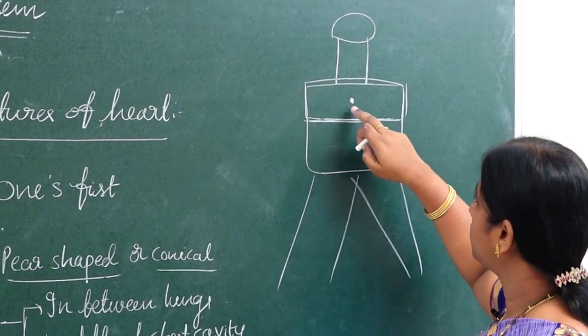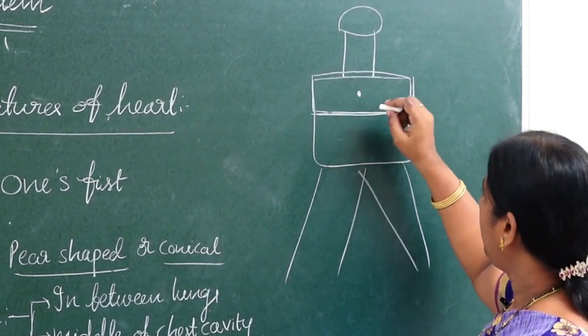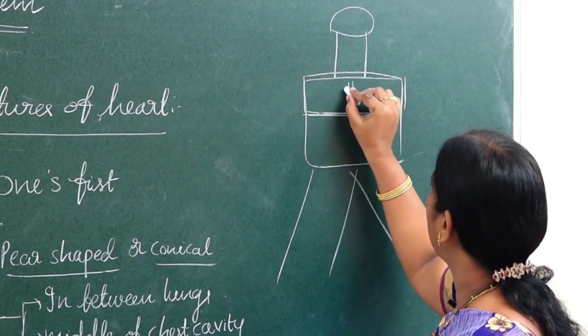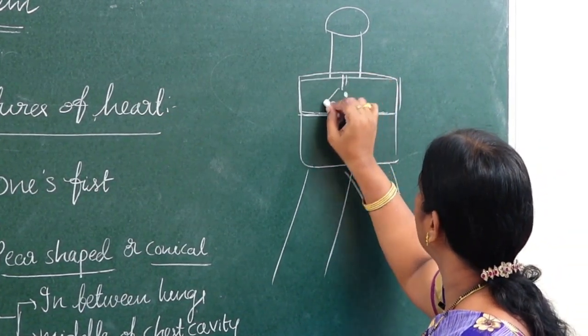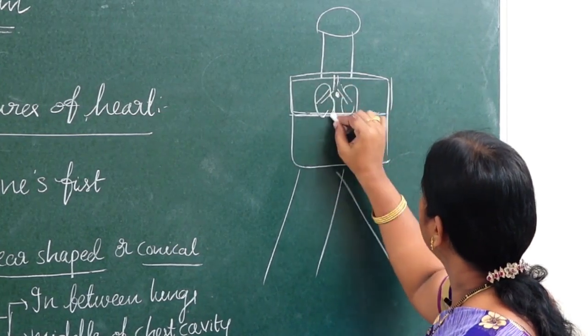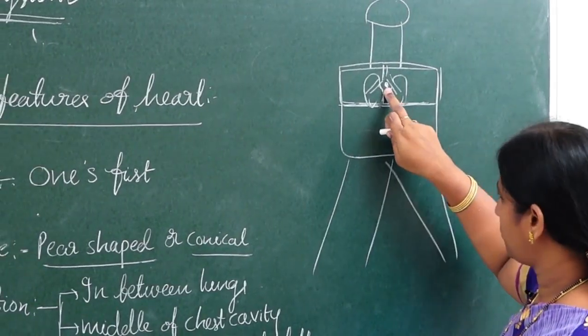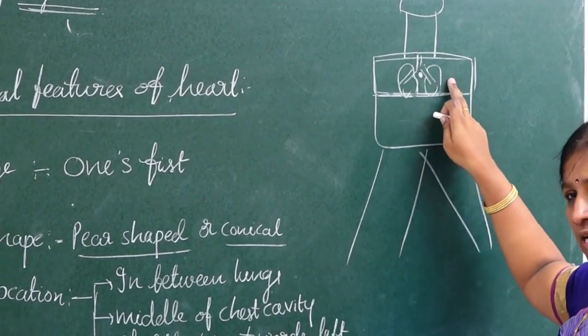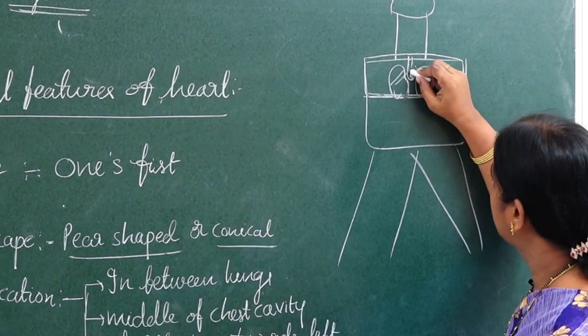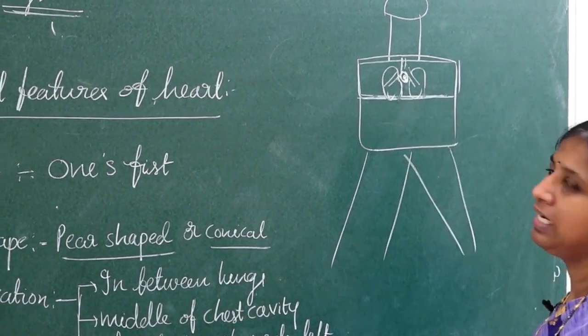Our heart is located in the center of the chest cavity. Here we have the lungs, which are present like this. So it is located in the middle of the two lungs, center of the chest cavity, and slightly turned towards the left side.